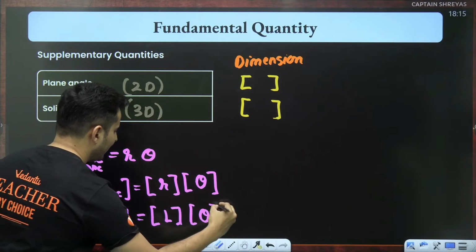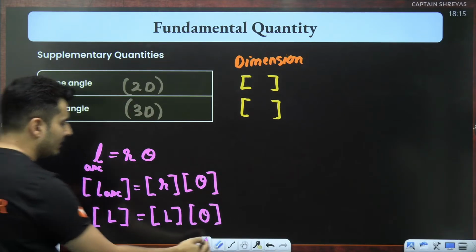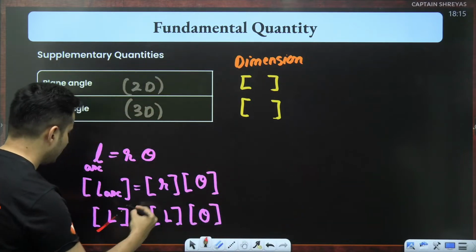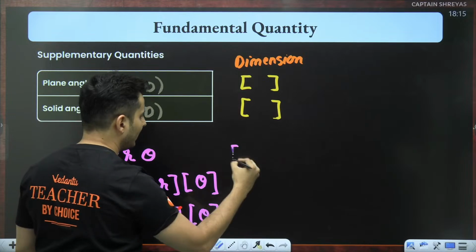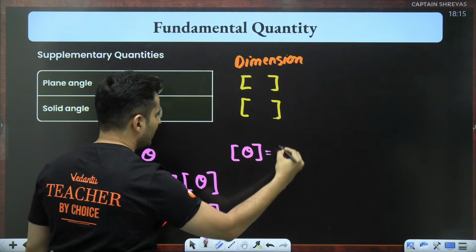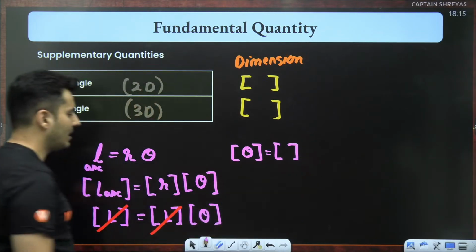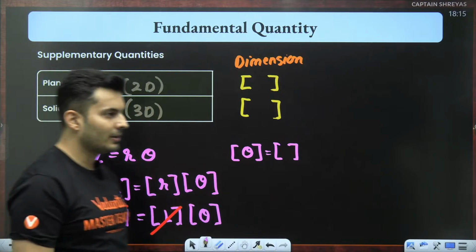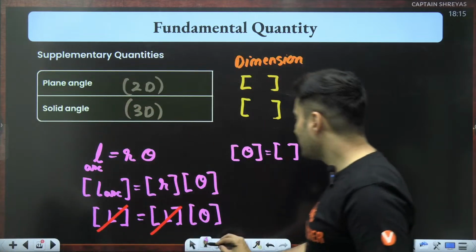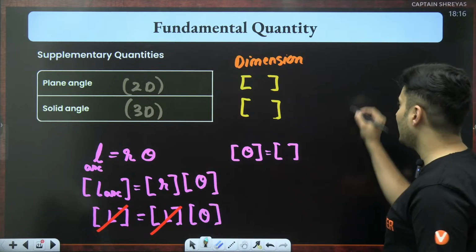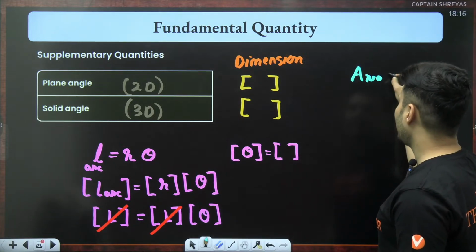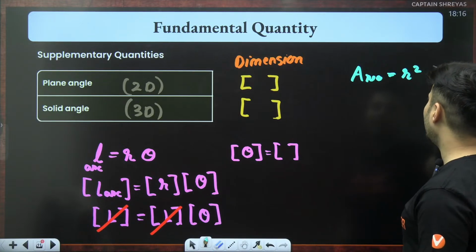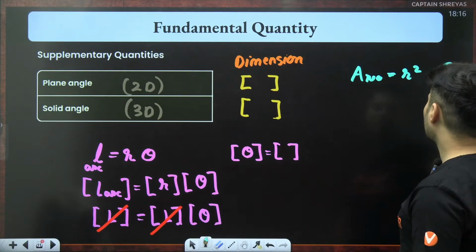So what I am left with is theta. Do you see, guys? The lengths just get cancelled off. Hence, what am I left with? The dimensions of theta is nothing but dimensionless. There is nothing left over there. The same thing happens even for solid angle. The area is nothing but r square into, let's say, your solid angle.